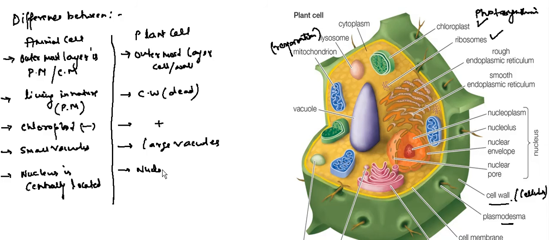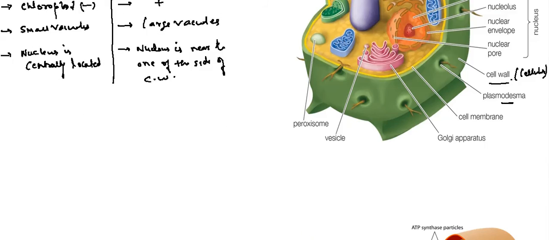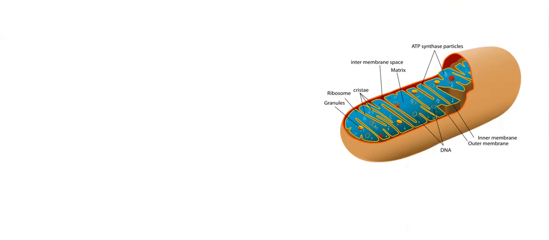So the nucleus is near to one of the sides of the cell wall. So these are the differences. We have so many differences, but till now at least we know some basic ones, so that we can easily find out the differences. Now next we are going to study the cell organelles. So the first organelle which we are going to study is the mitochondria.